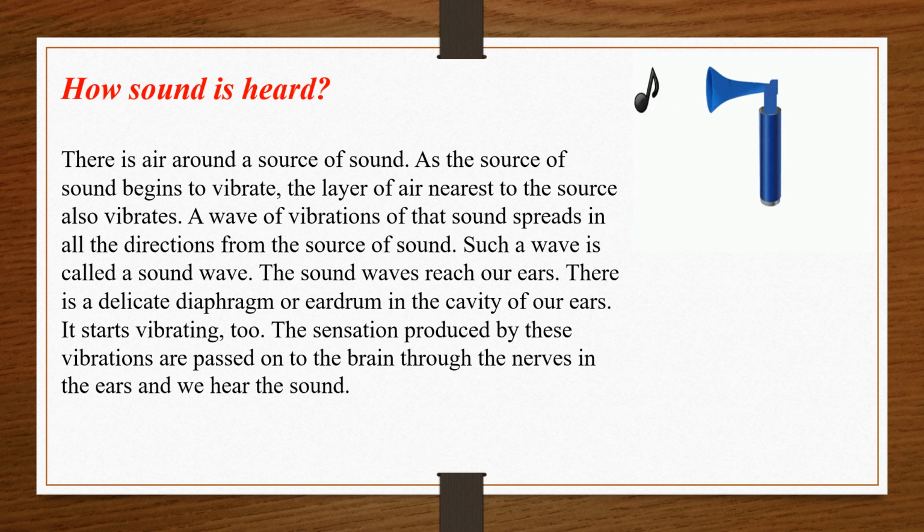That vibration is actually coming out from your mouth, and it is vibrating the air around us, air around me, and that vibration goes on and passes on to the layer of air further ahead, and then it reaches your ears. Ears में पहुंचने के बाद हमारे ear drums पे पहुंचती है ये vibrating waves, and this creates vibration in your eardrum also, and this eardrum then sends message to the brain through the nerves, and then you come to know that there is sound which is being produced around us और किस तरीके की sound है. ठीक है?